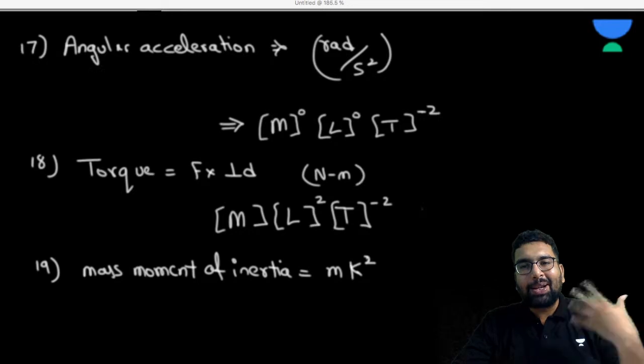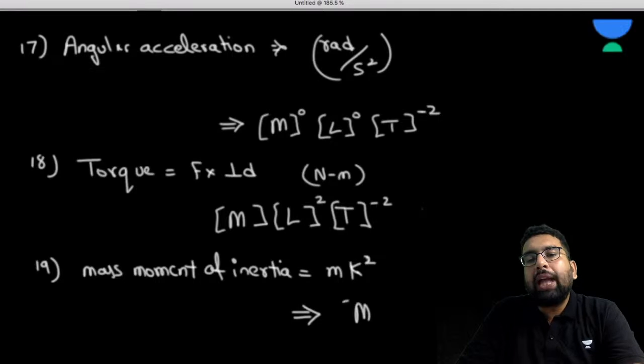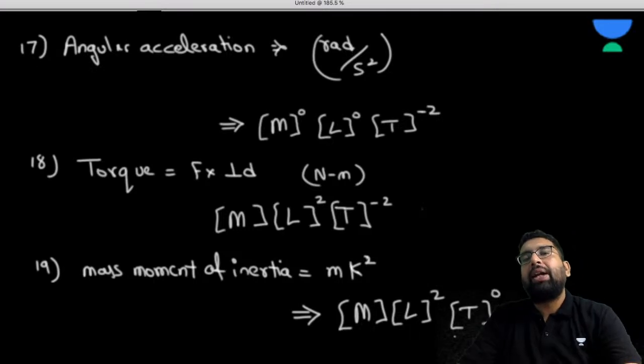So now, mass moment of inertia. We have mk square. What is going to be the fundamental dimension to it? It is going to be M, and this is your radius, that is length. So M L square. What is the dimension of the mass moment of inertia? The dimension of the mass moment of inertia is M L square. That is 1 in mass, 2 in L, and 0 in time. We can write it like this also.